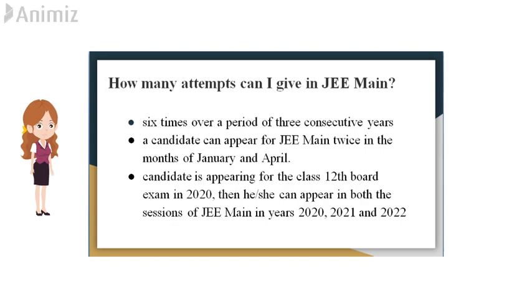There will be some questions raised by the students. How many attempts can I give in JEE Main? 6 times over a period of 3 consecutive years. A candidate can appear for JEE Main twice in the year, in January and April. For example, if a candidate appears for the +2 board examination in the year 2020, then he or she can appear in both the sessions of JEE Main in the years 2020, 2021 and 2022.